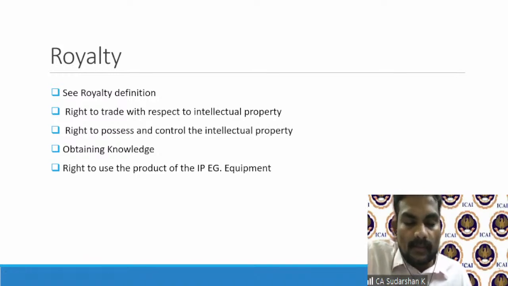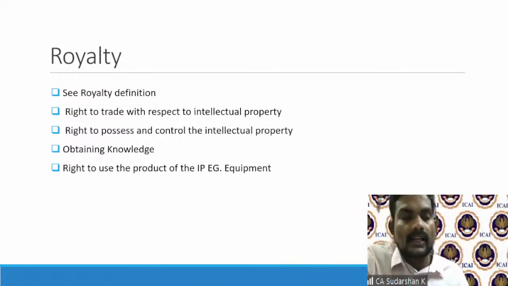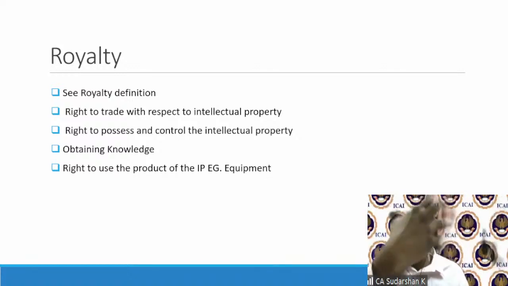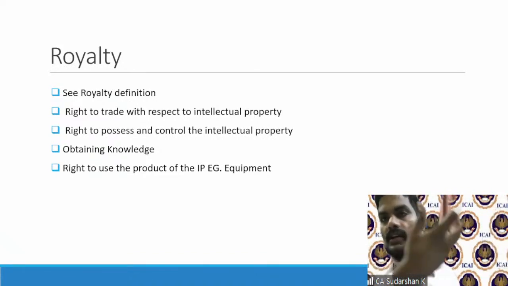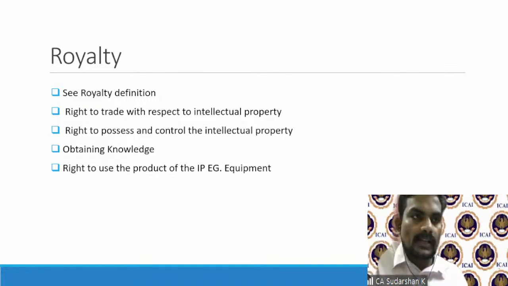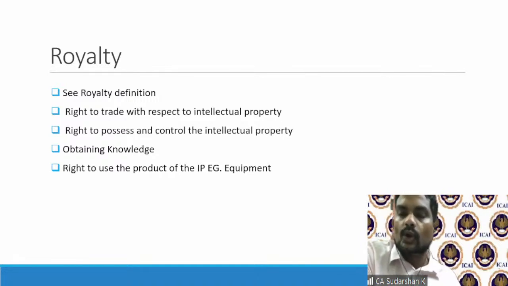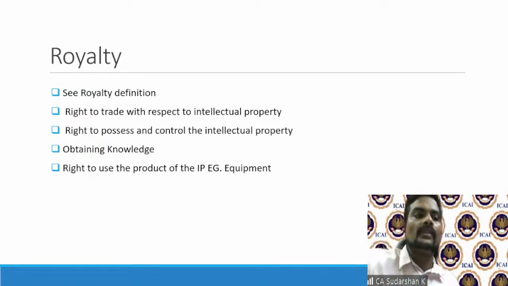In fact, I still remember one of the cases where I was involved. The Madras High Court held that a bareboat ship or a charter ship is an equipment. I get it for a bare lease or a dry lease. I'm not getting into it. But if I just hire a ship alone and I use my crew, that ship is treated as an equipment and royalty will come into it because I have the right to use the equipment. Such is the widely worded definition of royalty.